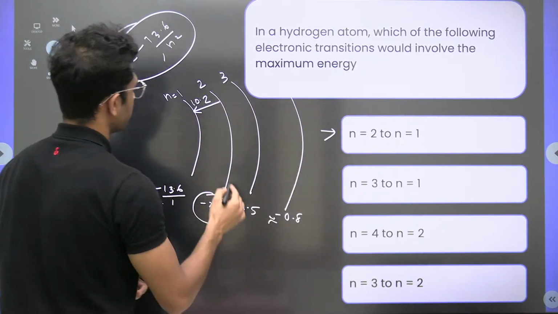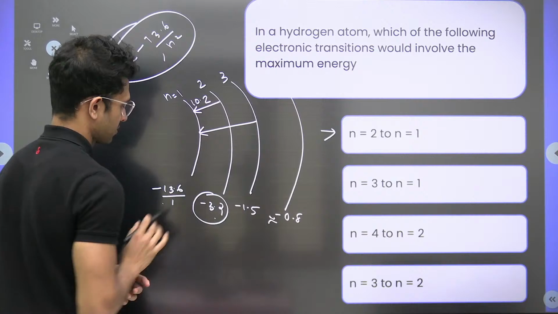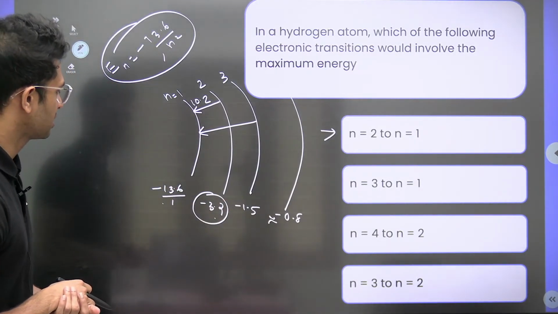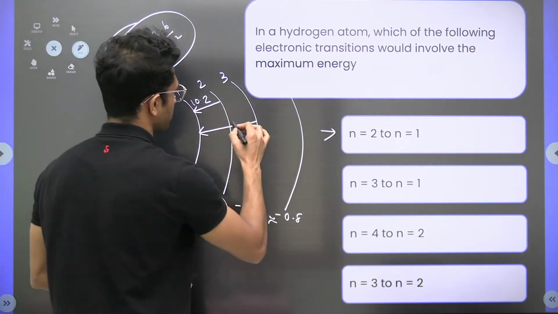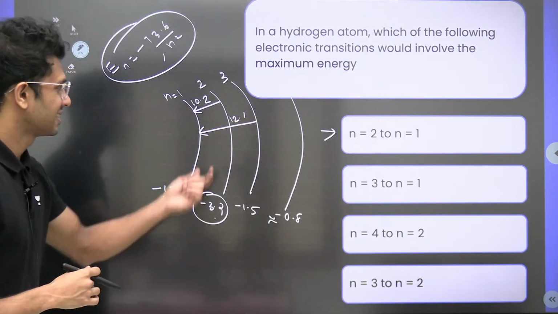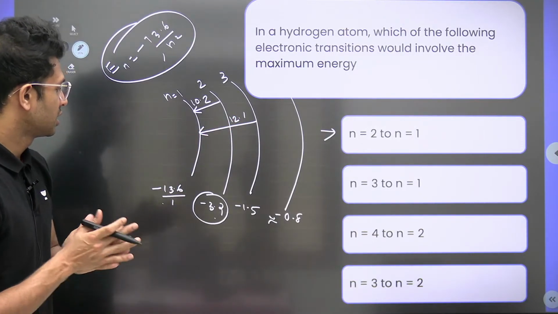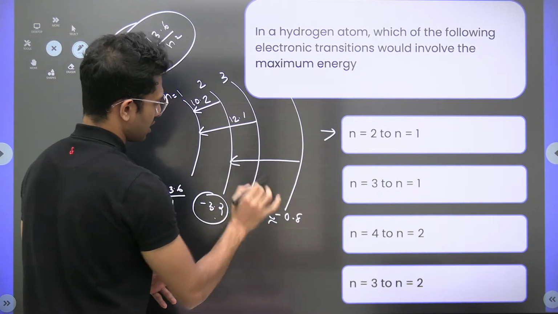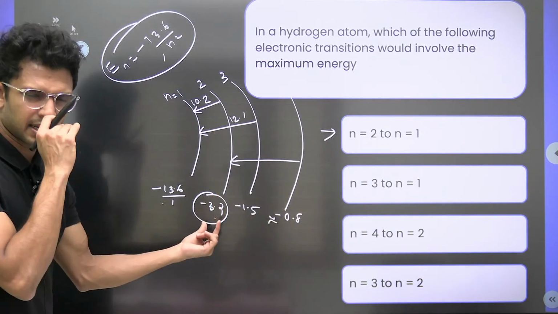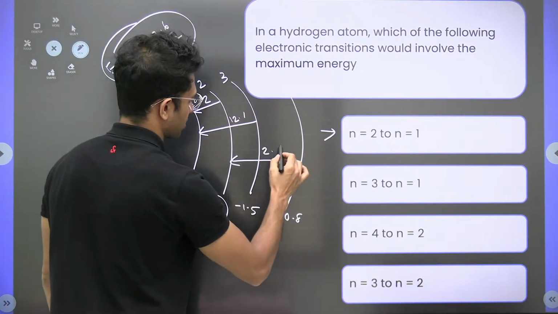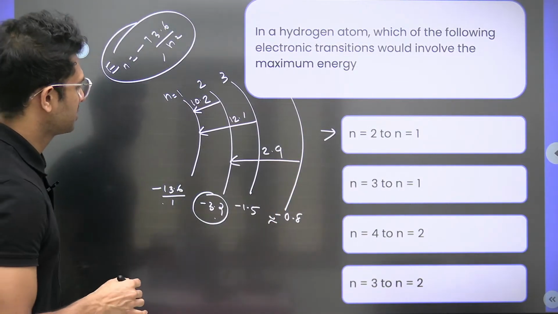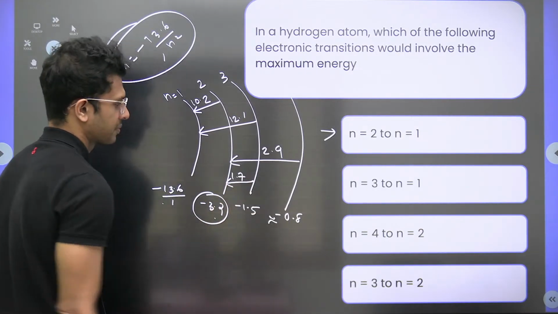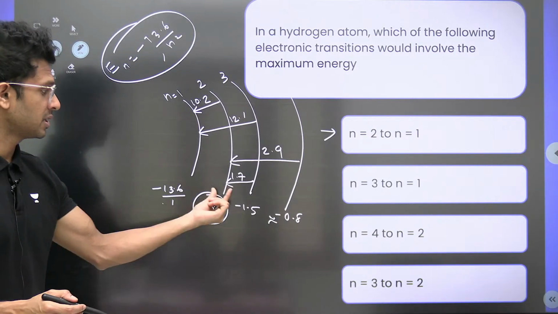When it is moving from 3 to 1, 1.5 and 13.6, how much is it? 13.1 and 12.1, I suppose. So here the difference in energy is almost 12.1. Then 4 to 2, 0.8 and 3.2, almost 2.4 or something, the difference in energy. And from 3 to 2, 1.5 and 3.2, 1.7. This much is the energy difference between the orbits.